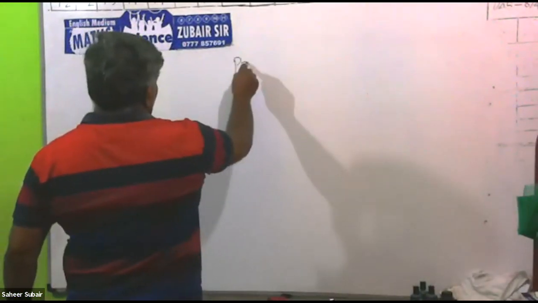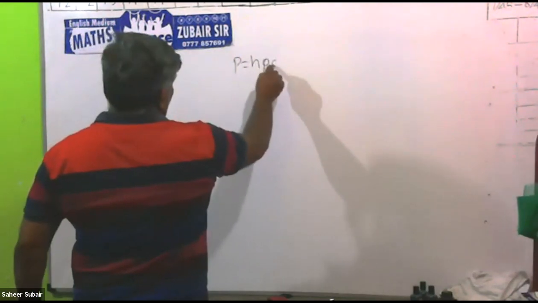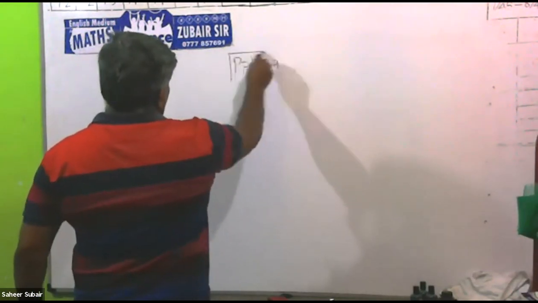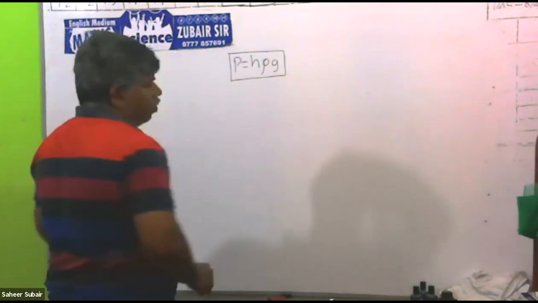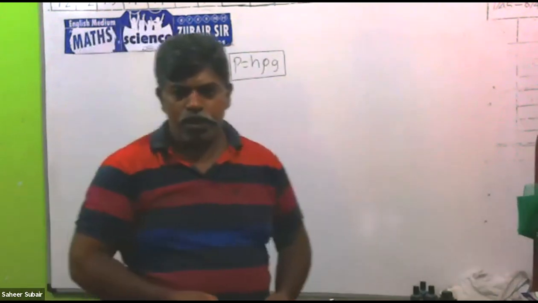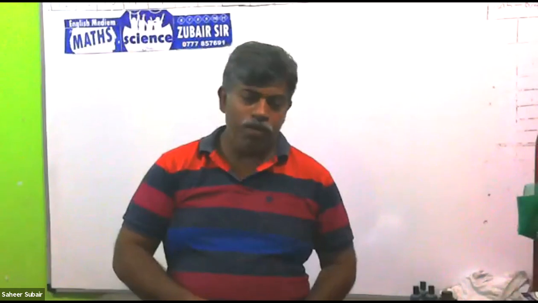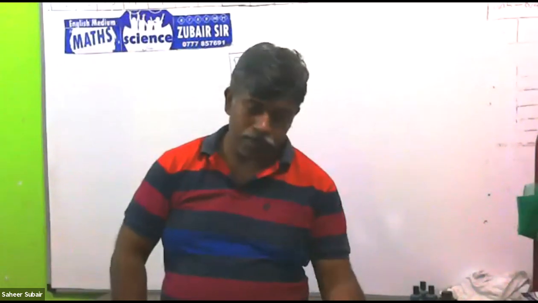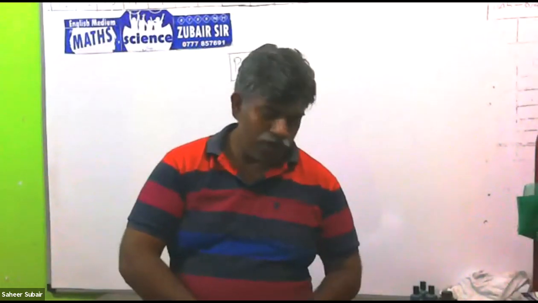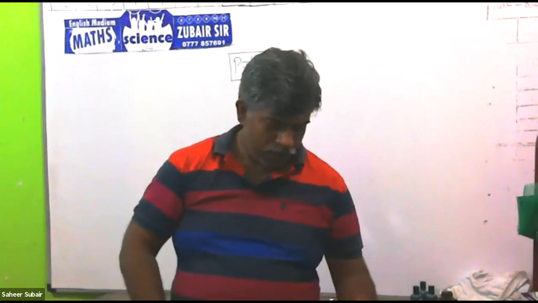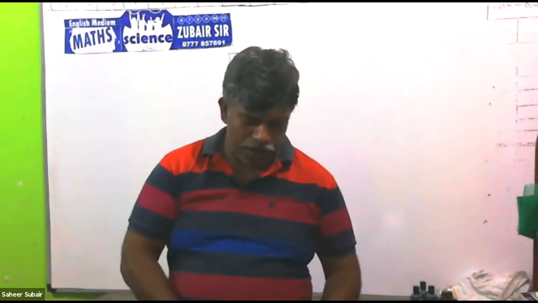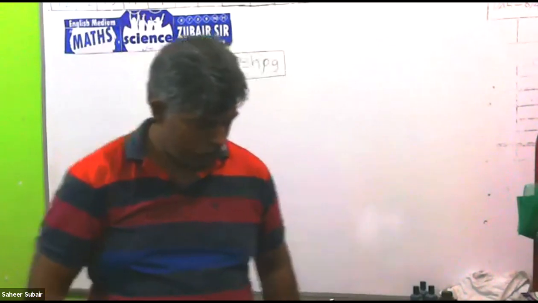Hydrostatic pressure is equal to H rho G. Pressure equal to the product of depth, density of the liquid, and gravitational acceleration. In that you have done a few sums. And we have done up to the fourth one. The fifth one I asked you to do.